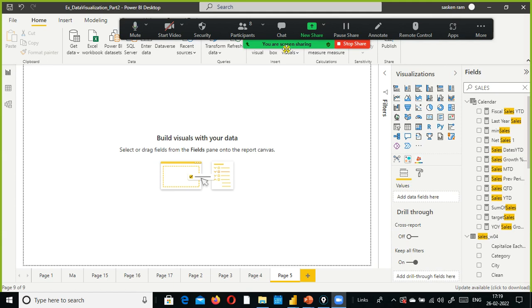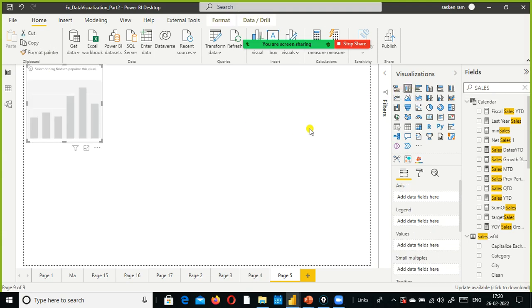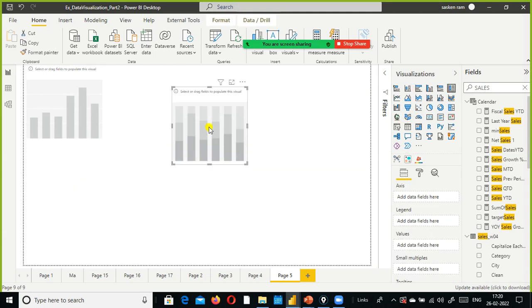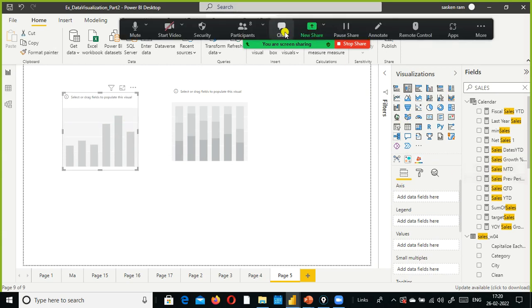And when will you use stacked bar chart? You said to understand the part to whole relationship, yes, for stacked bar chart or stacked column chart. Now, what is the difference between stacked and 100% stacked? It is very simple. Go ahead.